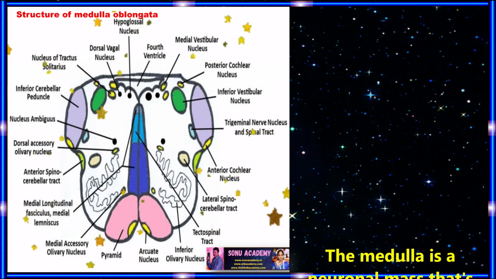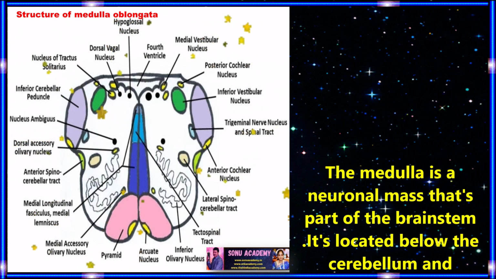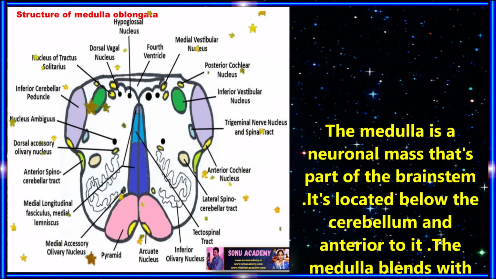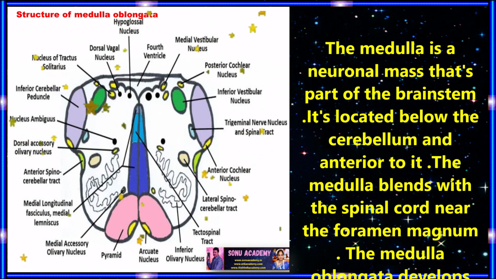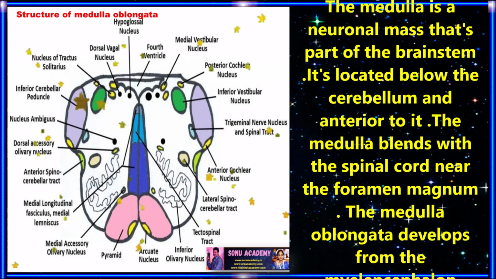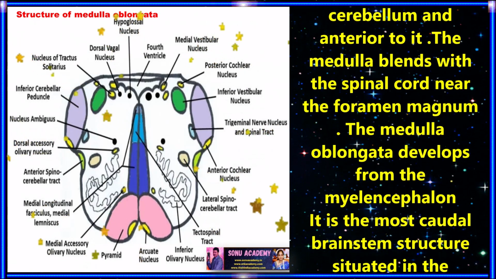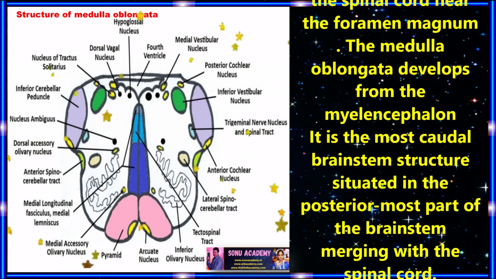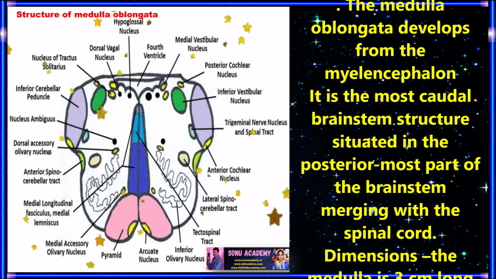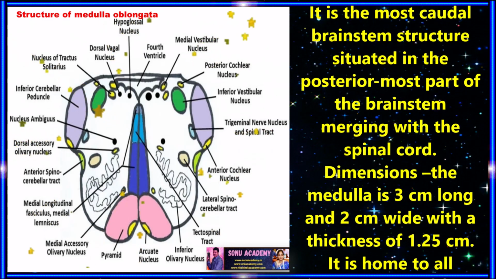Children, now let us discuss the structure of the medulla oblongata. The medulla is a neuronal mass that is part of the brainstem. It is located below the cerebellum and anterior to it. The medulla blends with the spinal cord near the foramen magnum. The medulla oblongata develops from the myelencephalon, and it is the most caudal brainstem structure, situated in the posterior most part of the brainstem, merging with the spinal cord.